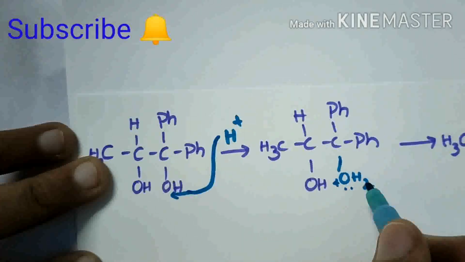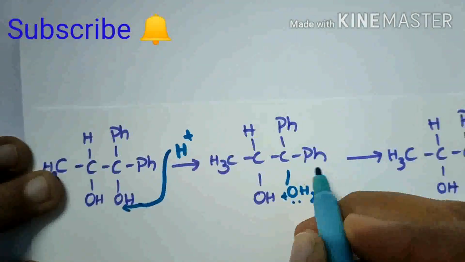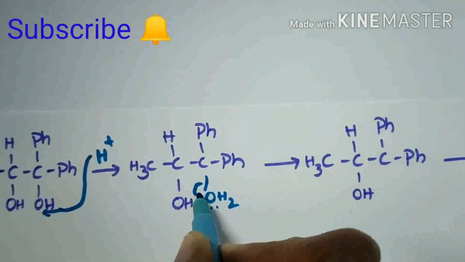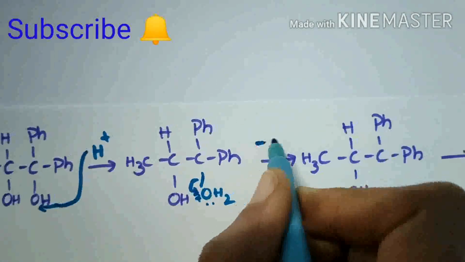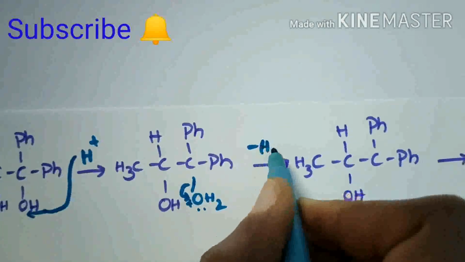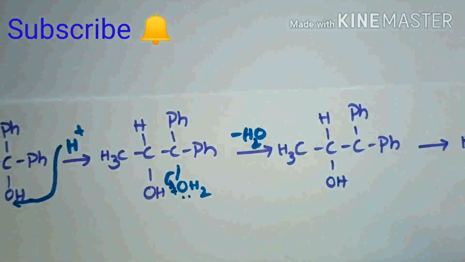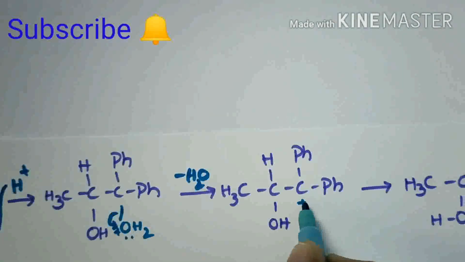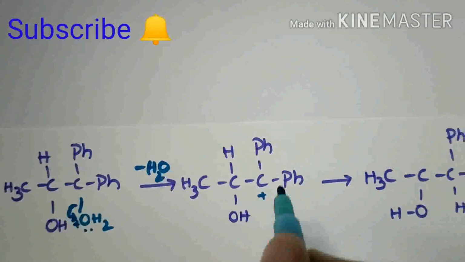So H2O plus is formed. It is unstable. So by breaking this bond, the H2O molecule is removed. Then it will form a stable carbocation.